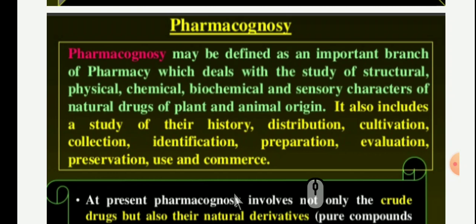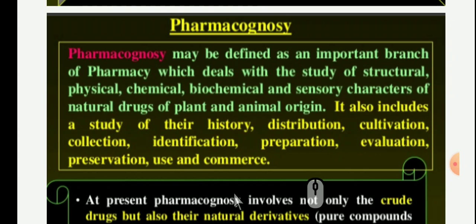Distribution, where it's distributed, either it is available in garden or in wildlife, widely distributed, that comes under the distribution category.